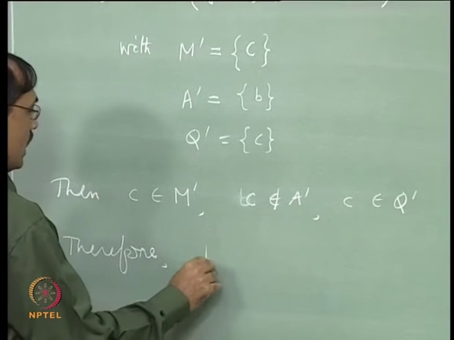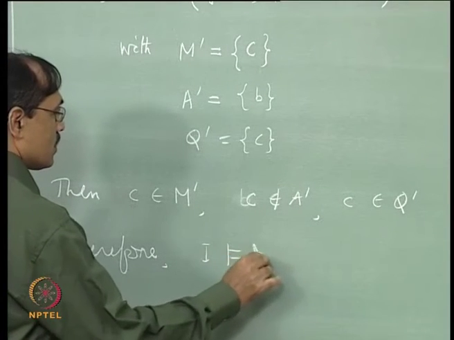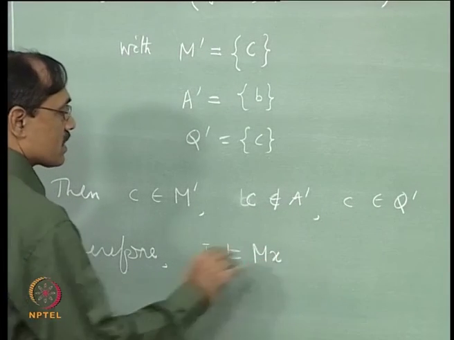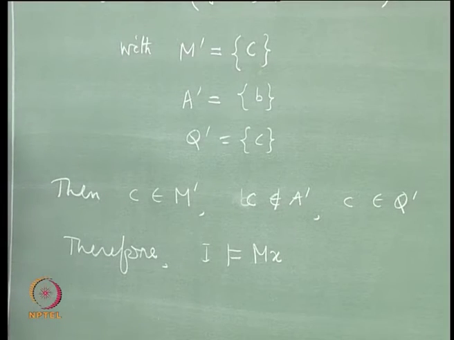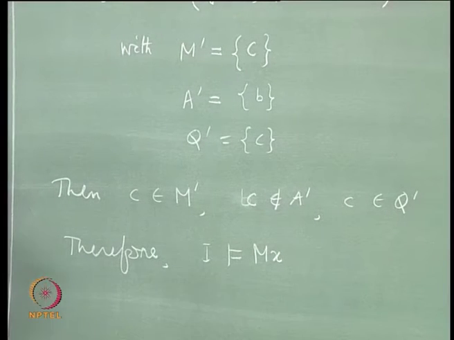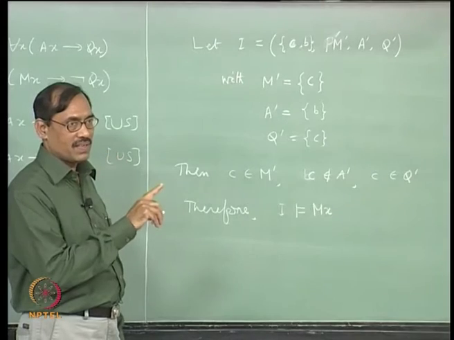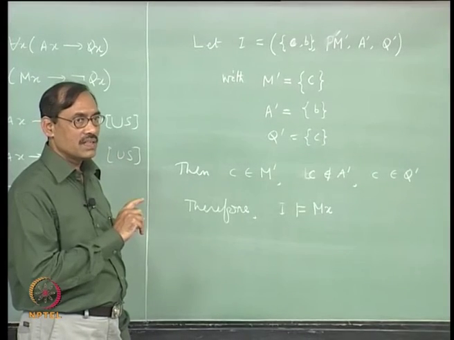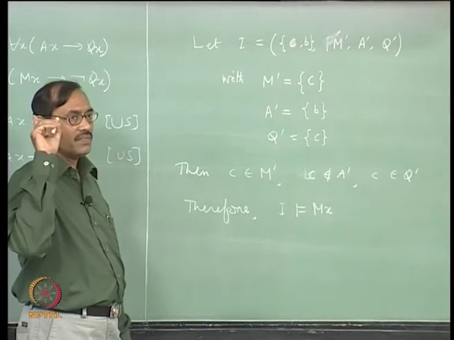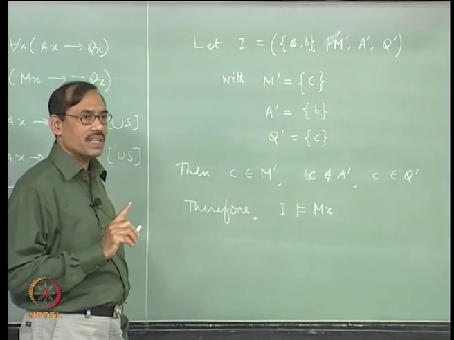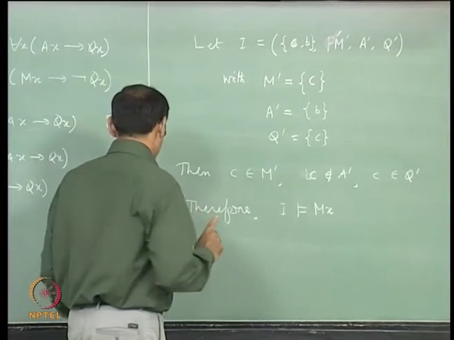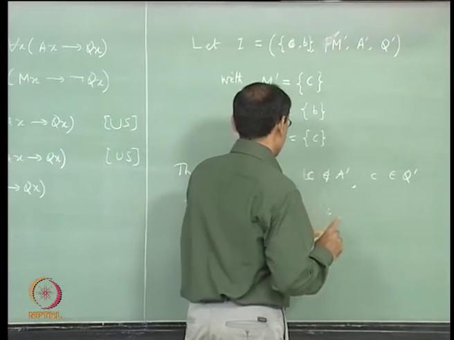Therefore, what happens? I satisfies M x, not M x, we should have M c only, right, but there is no c. So, you have to see the first sentence, for each x M x implies not Q x. So, is it satisfied? Directly you can see or not?